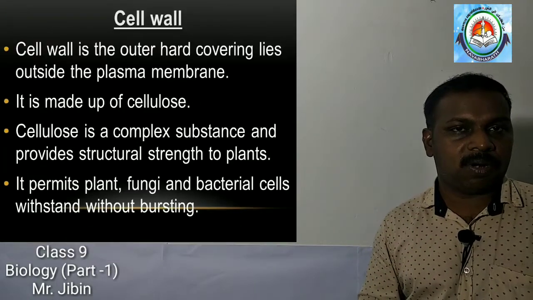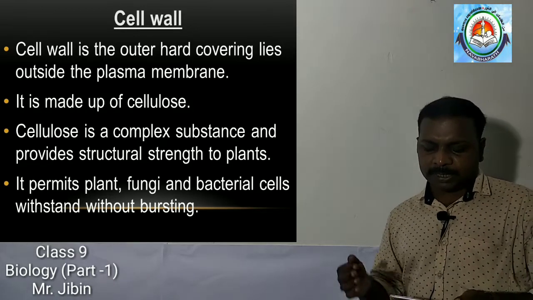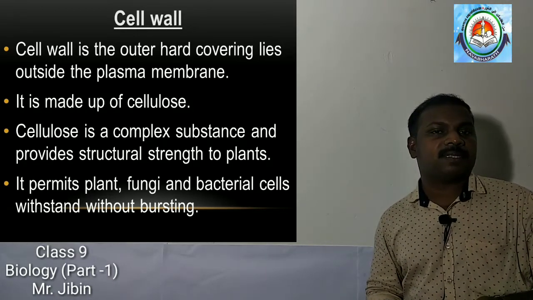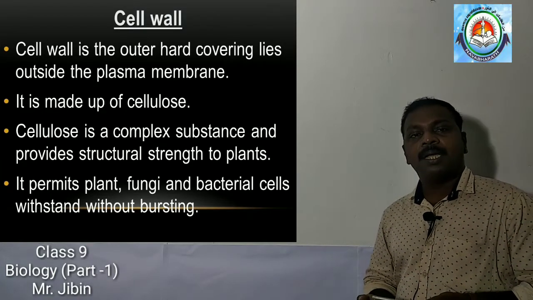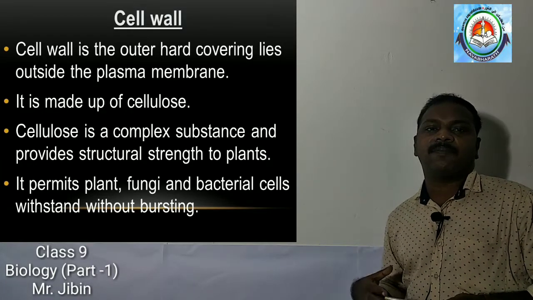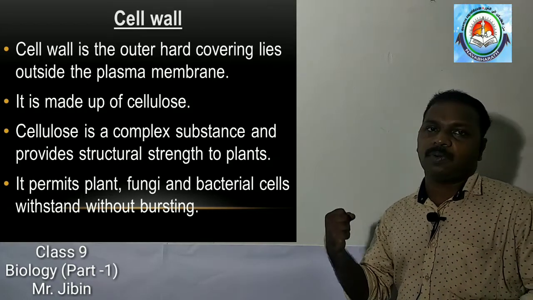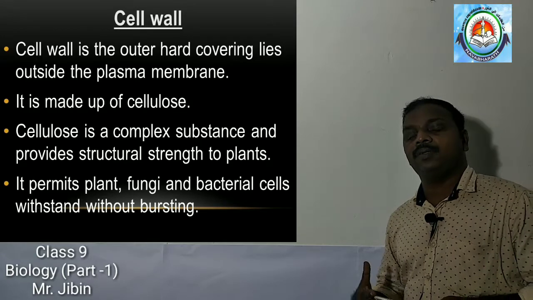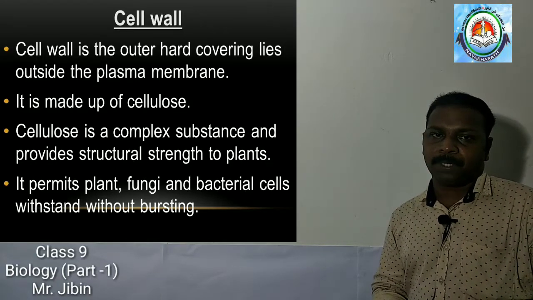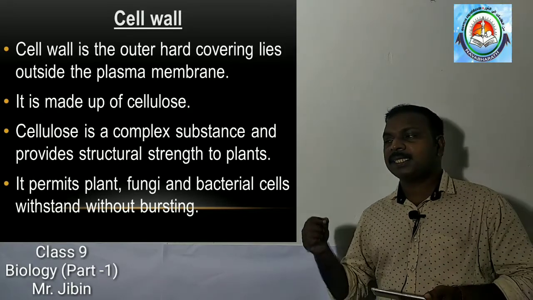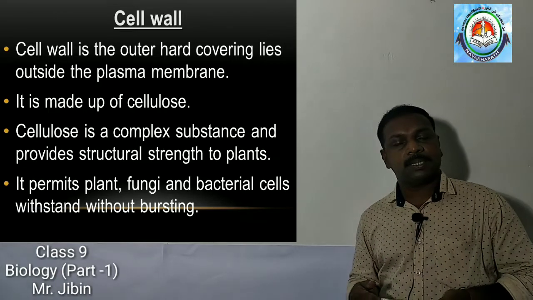Next, third point, cell wall. What is the cell wall? The cell wall is the outer hard covering of the cell, or the boundary of the cell, because it protects the cell from external injuries. It gives mechanical support or strength to the cell. This cell wall is made up of an organic material called cellulose.